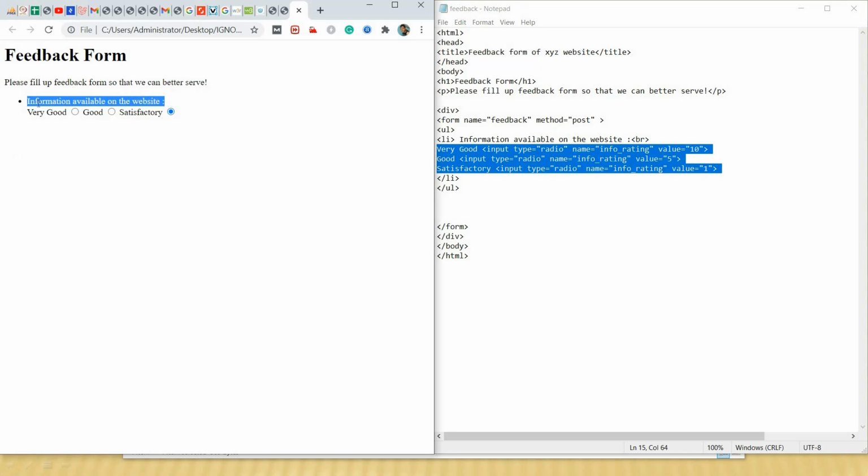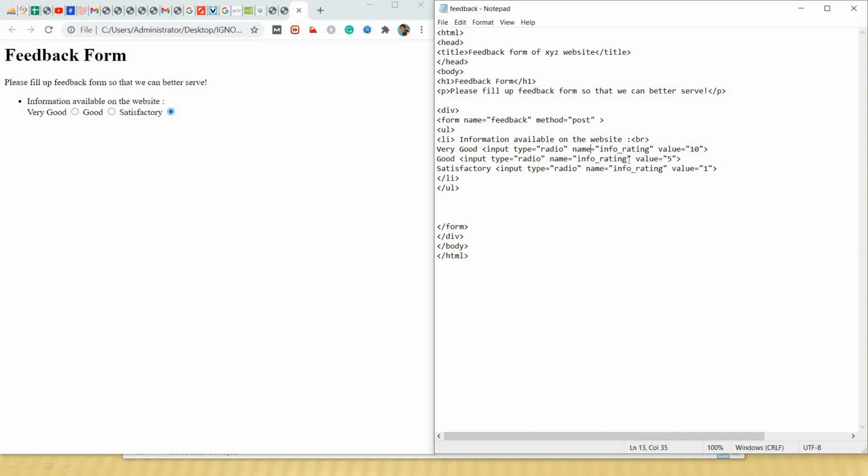Actually, we are asking the user to enter information available on the website. We are asking the user to rate our information. So the user can choose only one radio box. For that we have to keep the name the same.